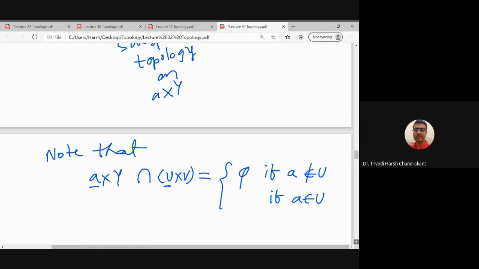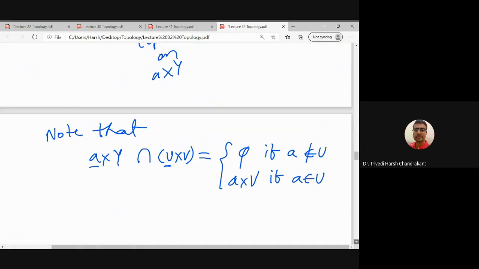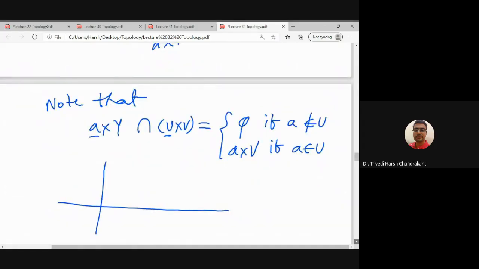The intersection of a line with a rectangle is a line segment, and that line segment is exactly A cross V. Quickly, we can draw the diagram. This is U, this is V, and this is my line x equal to A. Then the intersection of this rectangle with this line is this set, which is exactly A cross V.